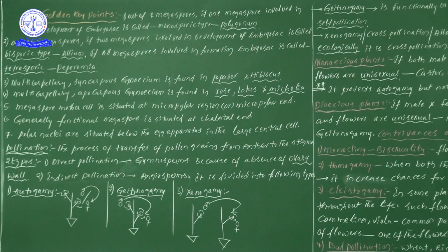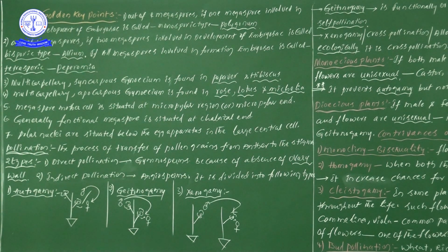In an angiospermic ovary, the ovules are present inside the ovary, but in gymnosperms the ovary wall, the outermost protecting layer of the ovules, is absent, so the ovules are exposed in the air.